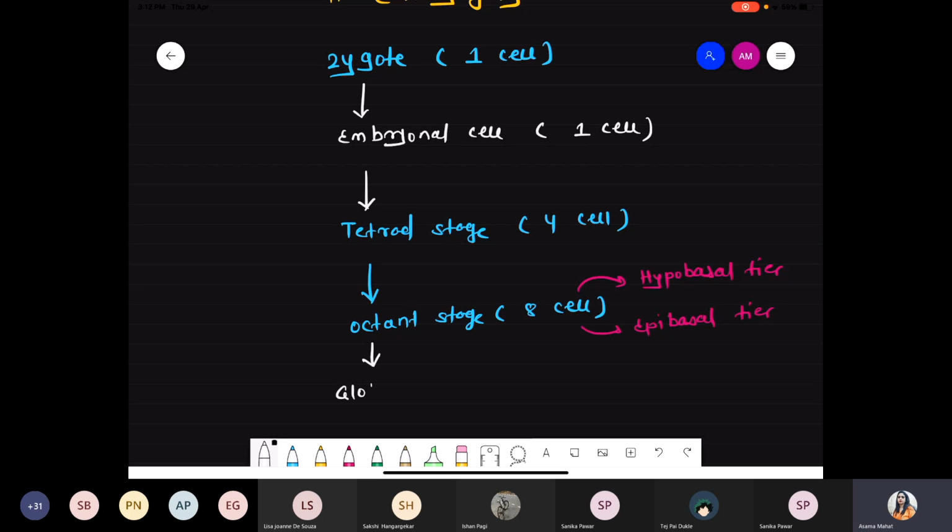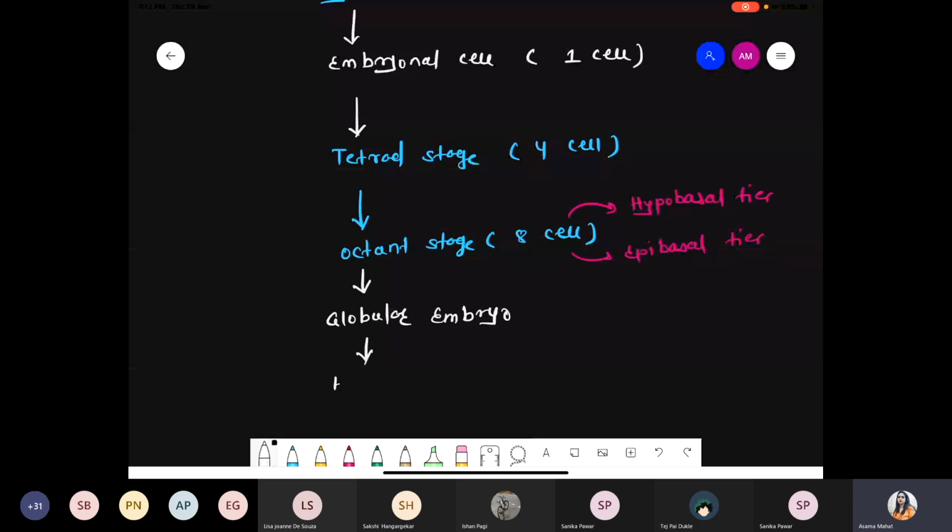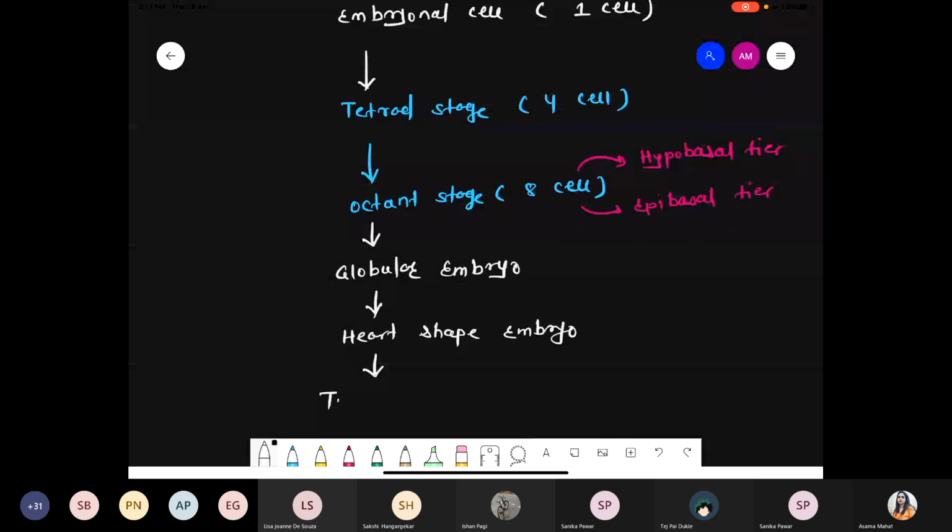Now they are converted into a globular embryo, followed by a heart-shaped embryo, followed by the mature one, that is called the torpedo-shaped embryo. That's it.